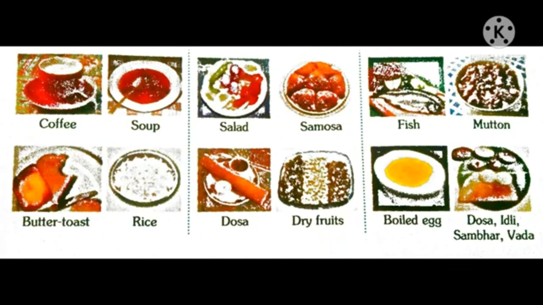These different kinds of food depend on the region where we live, availability of food, climate, and our occupations.